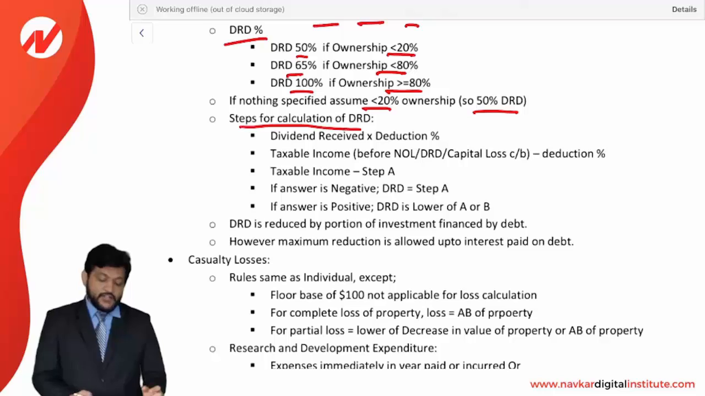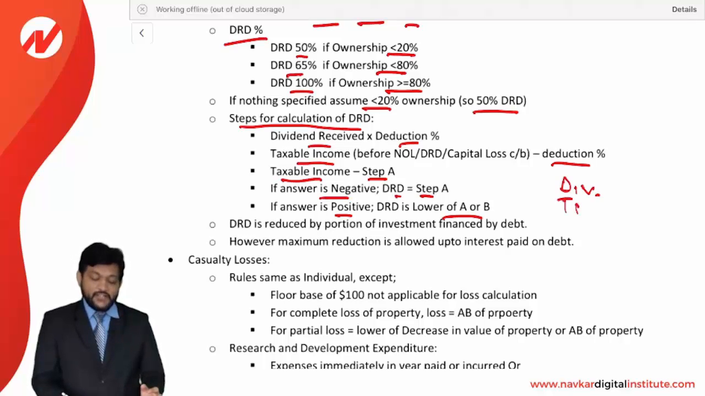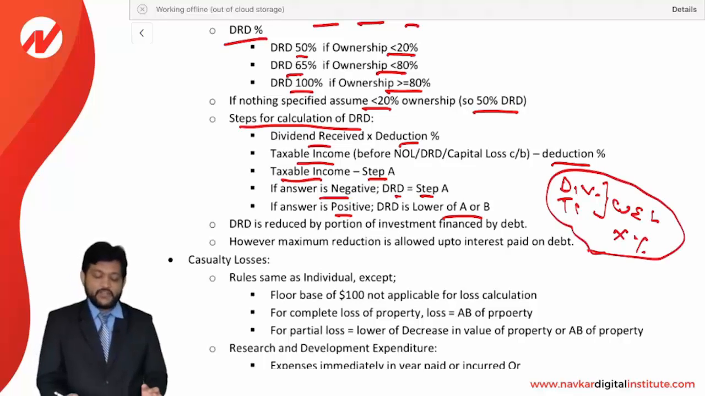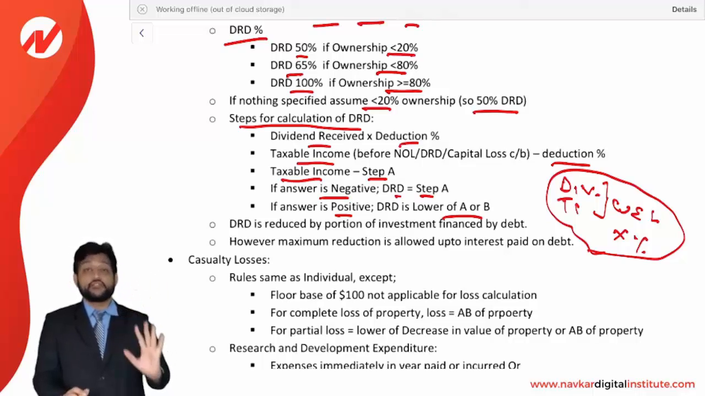Steps for calculation of DRD. Step A: dividend received into deduction percentage. Step B: taxable income less deduction percentage, taxable income less step A. And if the answer is negative, then DRD is equal to step A. If the answer is positive, then DRD is equal to A or B, whichever is lower. The steps are given, but simply I can say: dividend or taxable income, whichever is lower, into deduction percentage. That is a simple formula you can apply. That will be your dividend received deduction. That you need to consider.